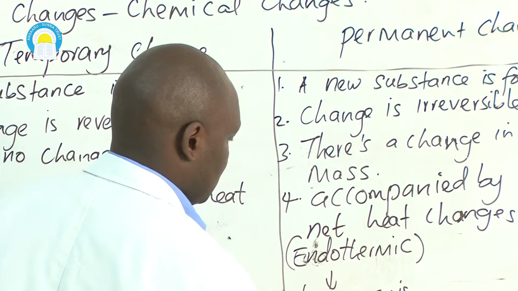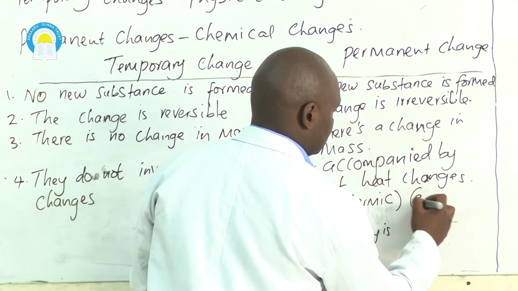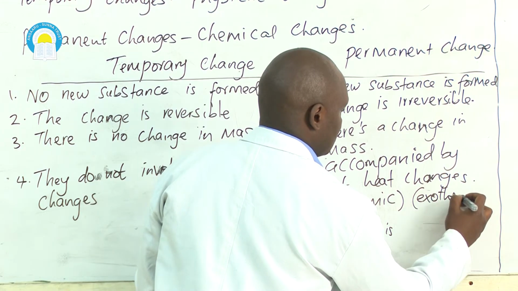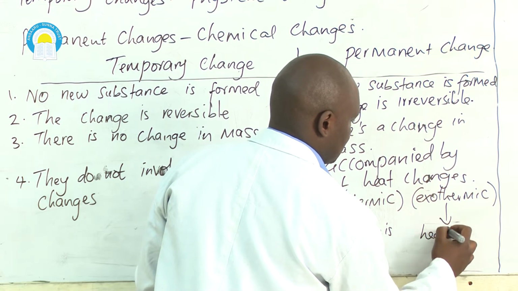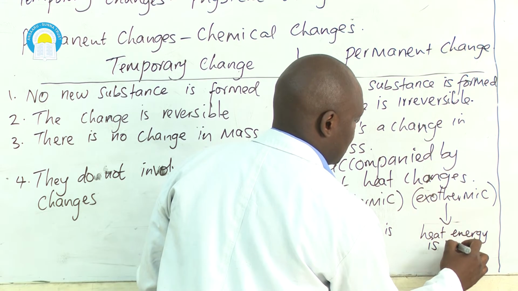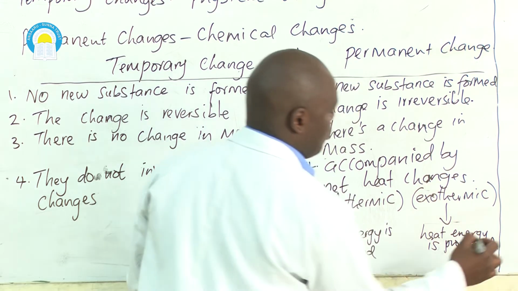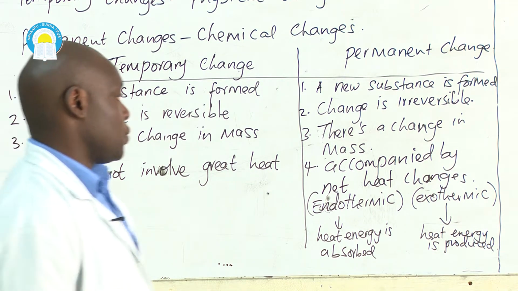or exothermic, and exothermic means heat energy is produced. So those are the main differences between a temporary change and a permanent change.